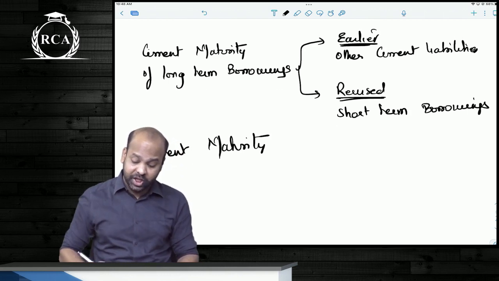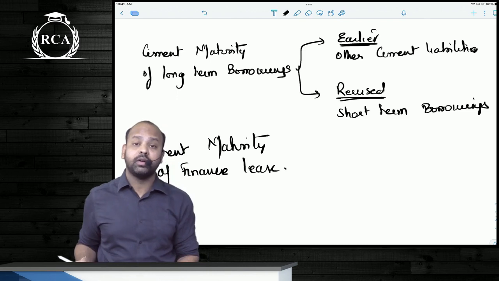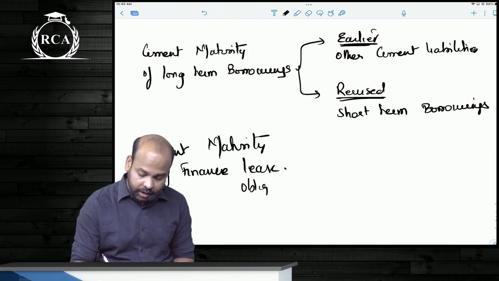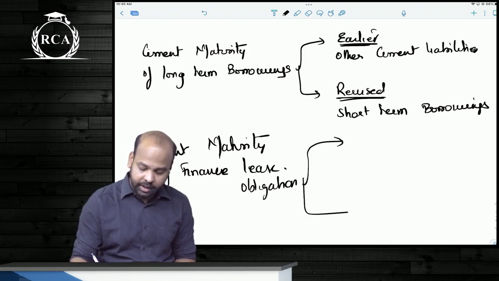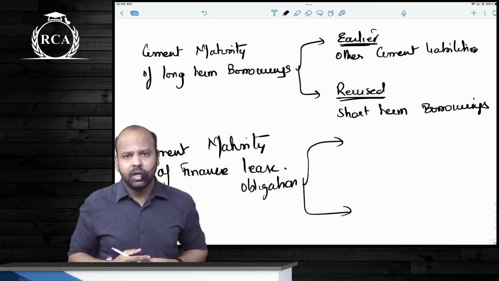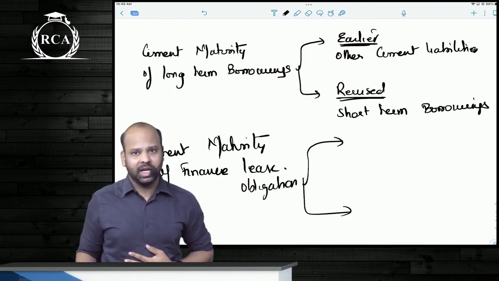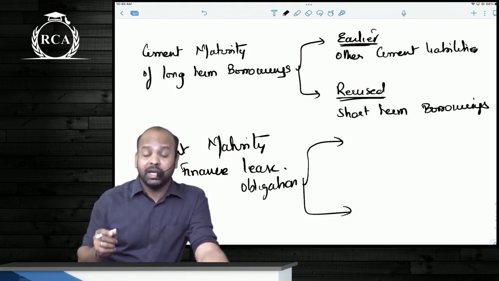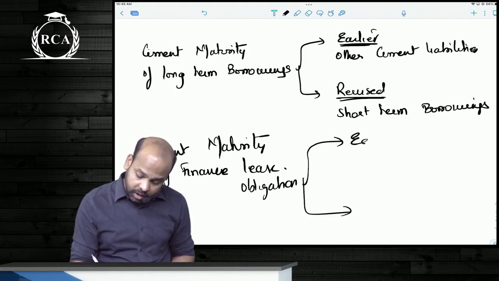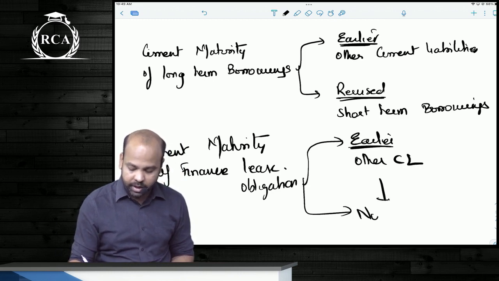Now, if you have purchased an asset under finance lease, we all know that we record the asset by also recording a liability. This is as per Accounting Standard 19, or you also know this treatment we follow under hire purchase, because hire purchase is a finance lease. So we record the asset, we also show a liability. So this liability that we have is shown under long-term borrowings. But as far as the amount which is payable within the next 12 months is concerned, earlier it was disclosed under other current liabilities. Even now it will come under other current liabilities.